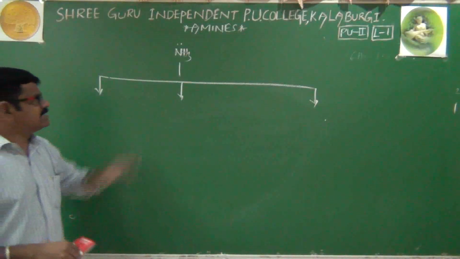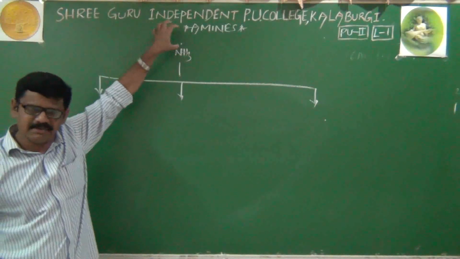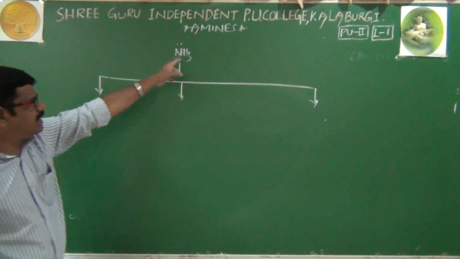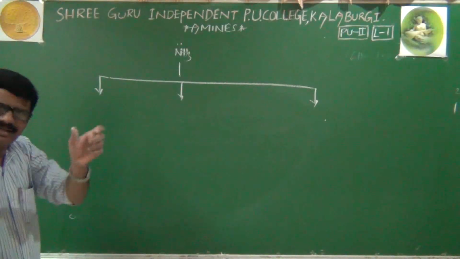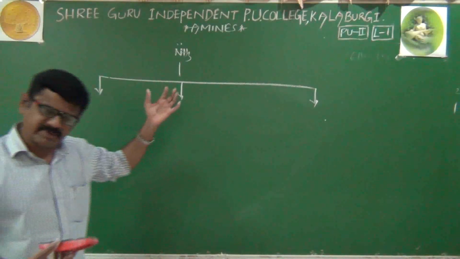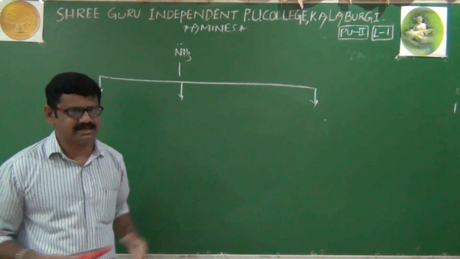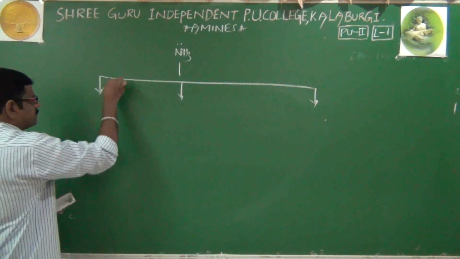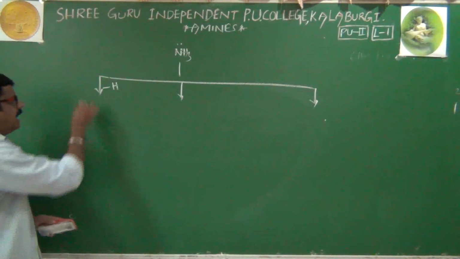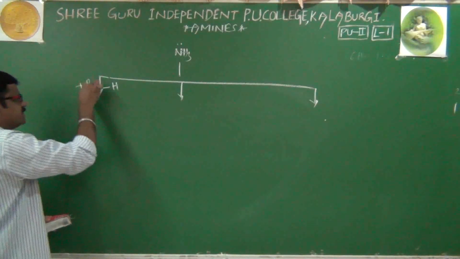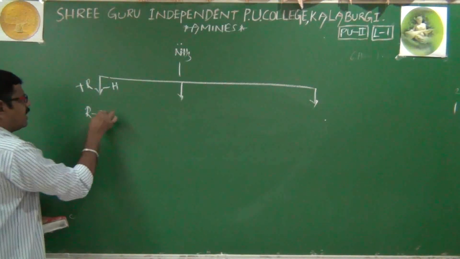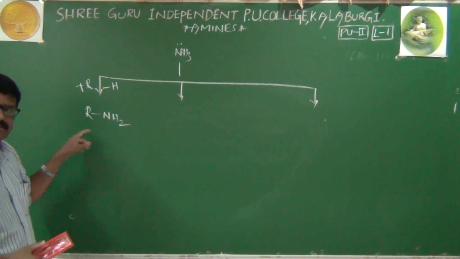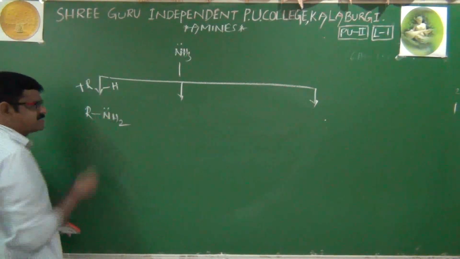Its origin is ammonia only. All amines originate from ammonia only. In ammonia, what am I doing? One hydrogen I will remove and one alkyl group I will substitute. Of course, it may be alkyl or aryl, doesn't matter. Now I will take an alkyl group here. One hydrogen I am removing, minus H, and one alkyl group I have substituted. Then you will get RNH2. It is an amine. It is not ammonia.